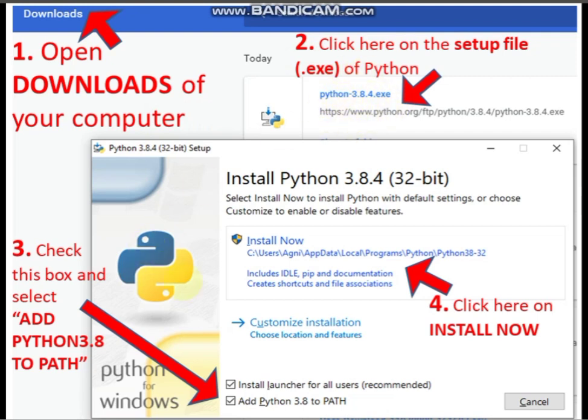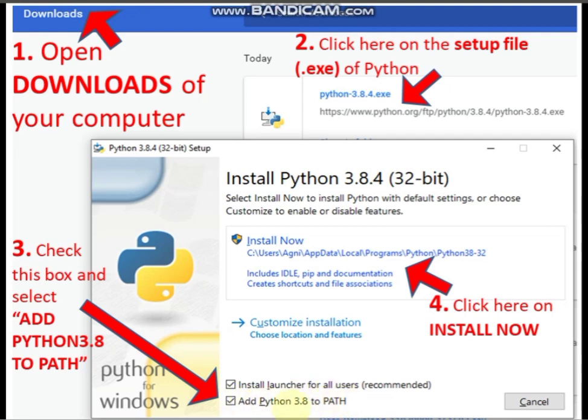Then you click on that and a dialog box will open to install Python. Check whether your system supports 32-bit or 64-bit, choose accordingly, and press install now, and don't forget to tick the checkbox that says add Python 3.8 to path. This will help you a lot.